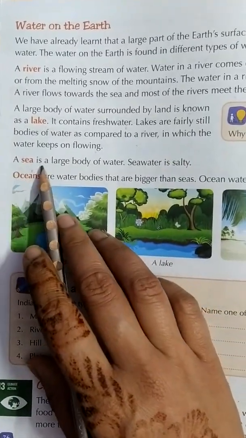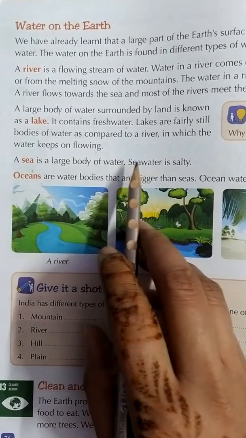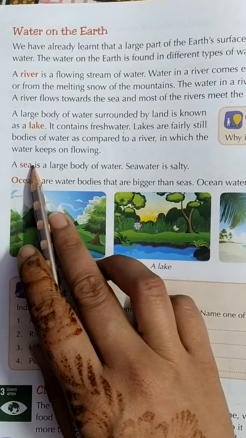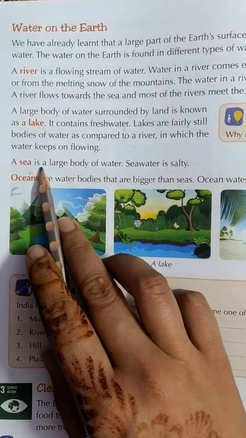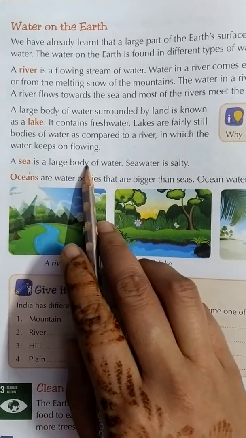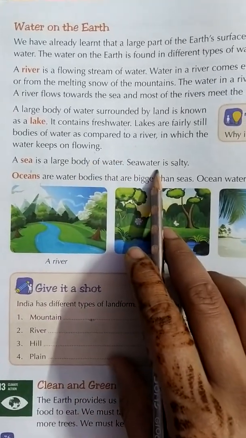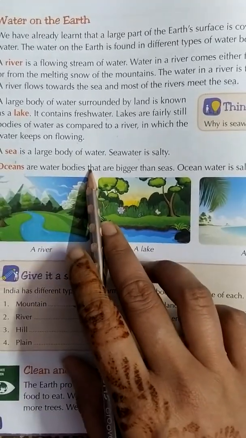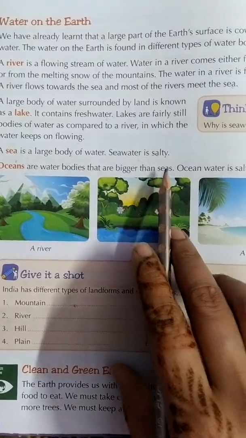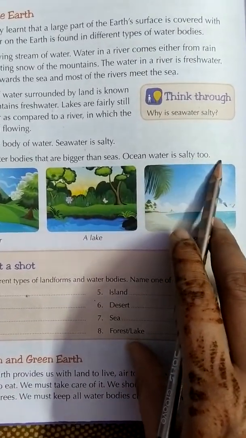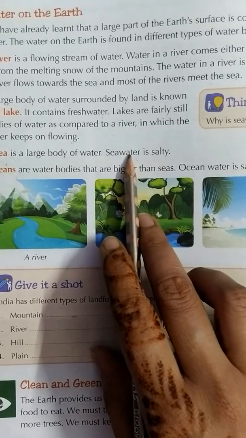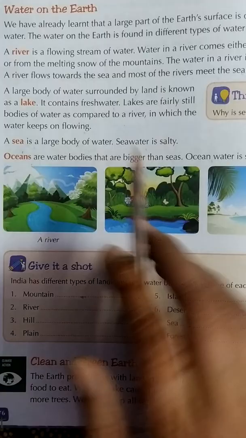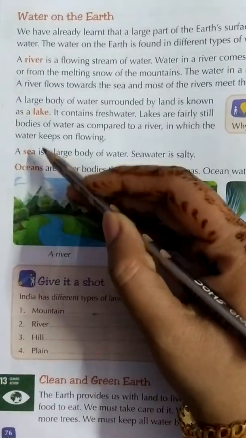A sea. A sea is a large body of water. Sea water is salty. River water comes up to the sea water. They are joining at one point. They are very large bodies of water and they are salty. Last one is oceans. Oceans are water bodies that are bigger than seas. Ocean water is salty too. What they are saying, just like sea water, ocean water is also salty. These are the bigger ones than the sea. They are comparing each one.